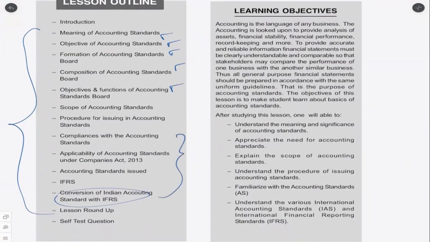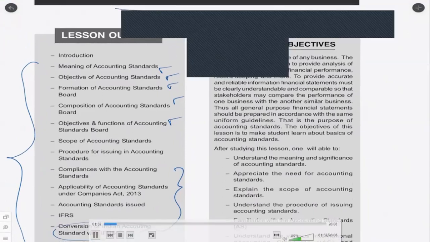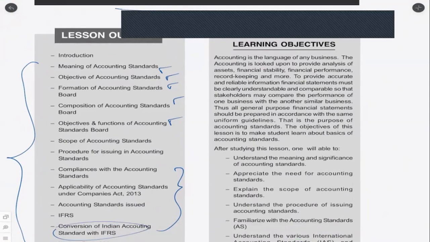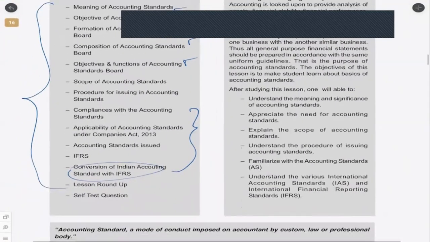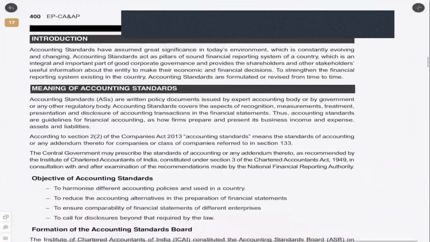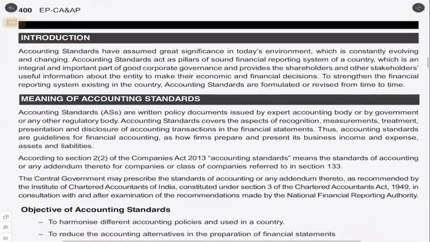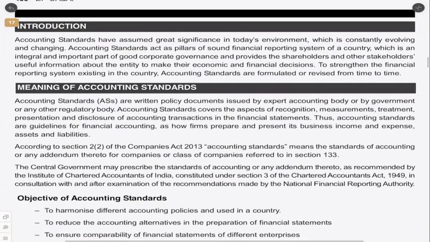So once again, I'm reiterating: if at all you have time, please go through this. If not, I would say concentrate more on the practical problems, because chances of you getting more marks are there than here. Anyway, with that clear, let us look at the chapter itself.